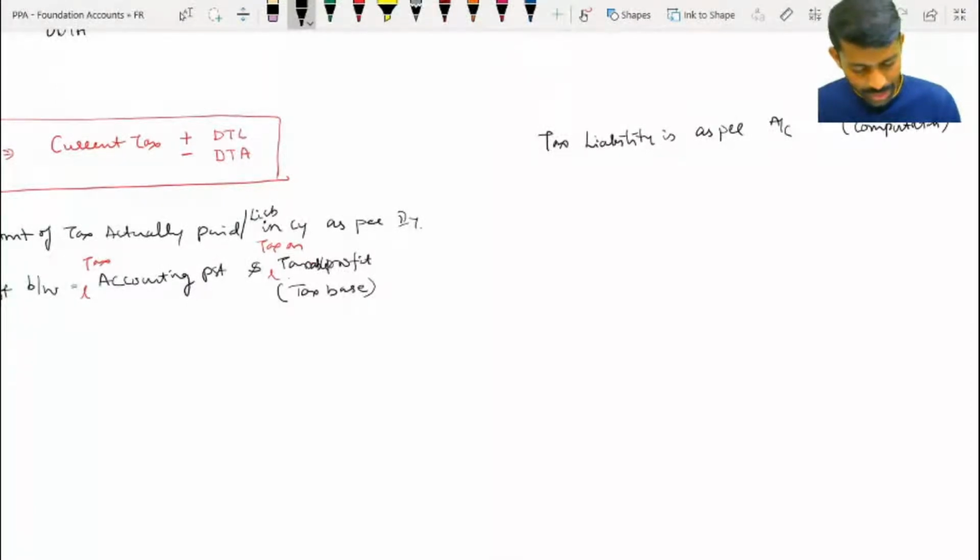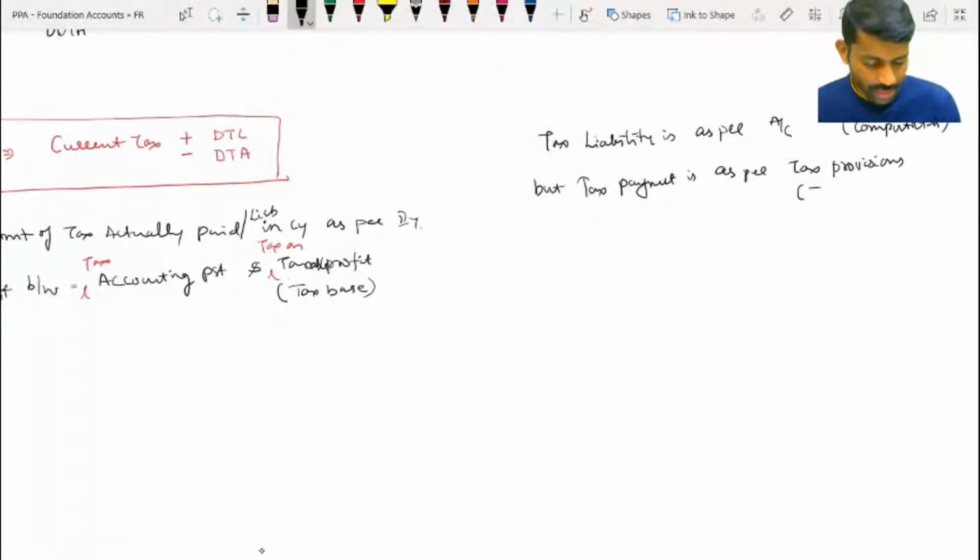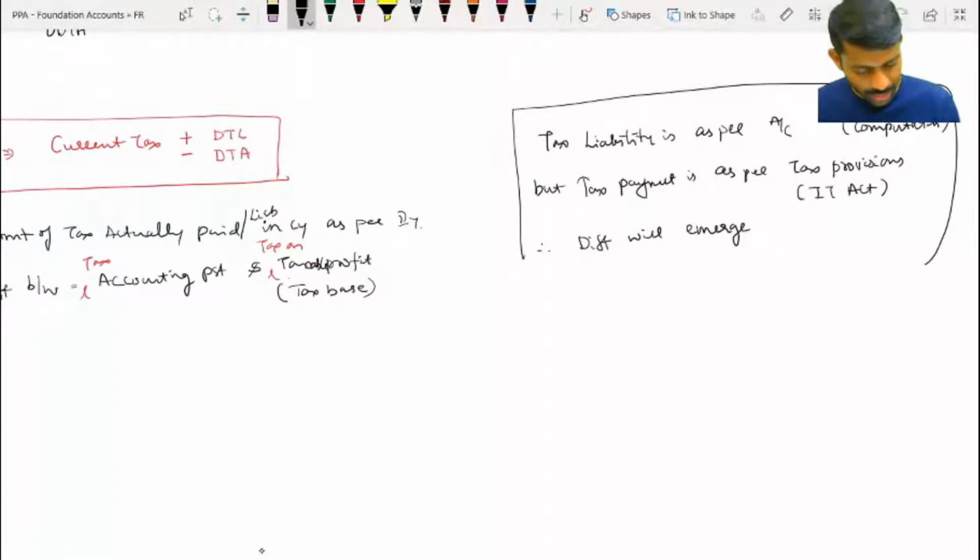But tax payment is as per tax provisions. Tax provisions means what? The Income Tax Act. Are you understanding? Therefore, the difference will emerge. Are you understanding why that difference will come?